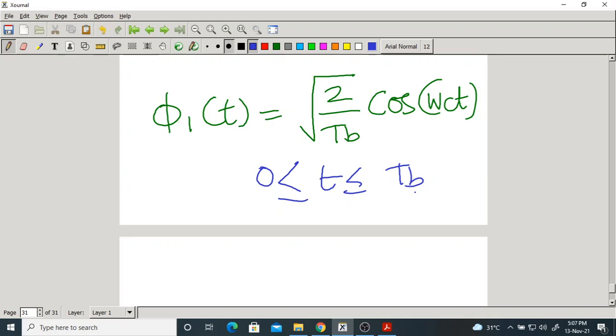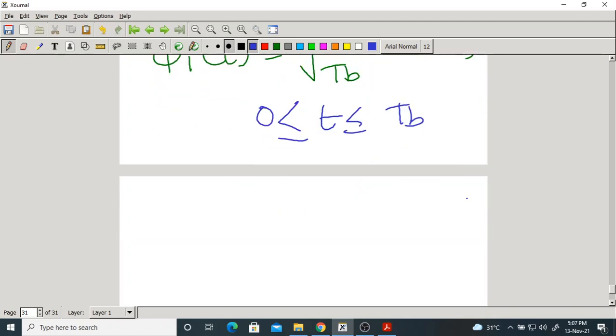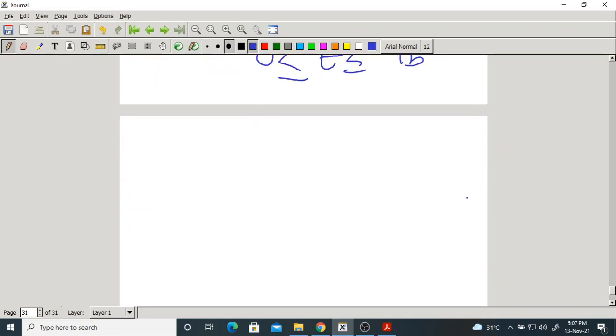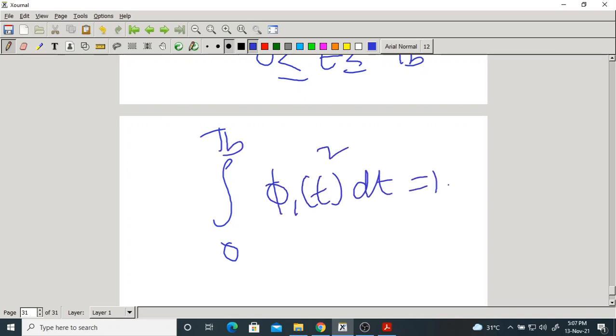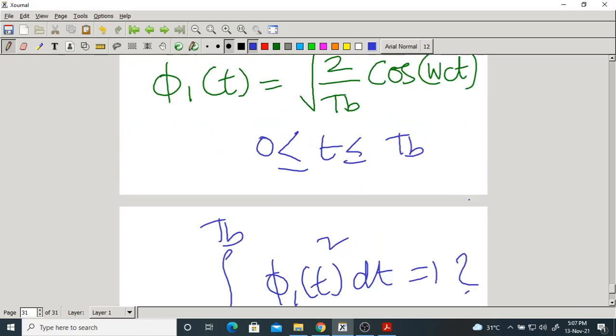Orthogonal means minimum we should have 2 signals. So it should have unit energy. Find out whether it is having unit energy or not. You have to find out whether the integral from 0 to Tb of phi 1 of t whole square dt equals 1 or not. You have to verify. It should be 1.